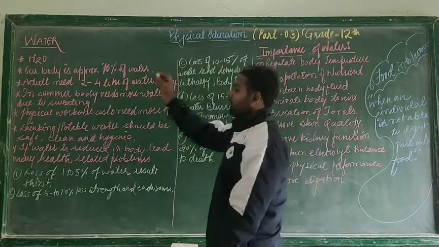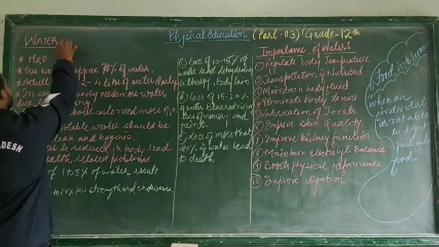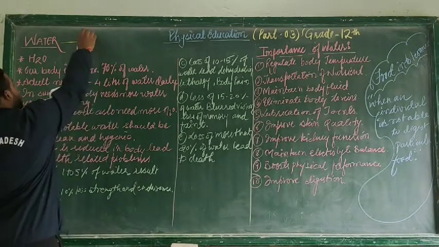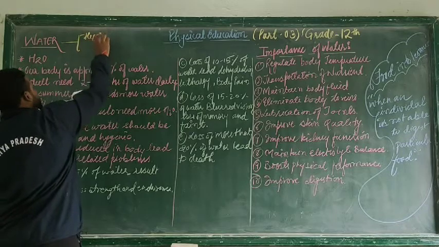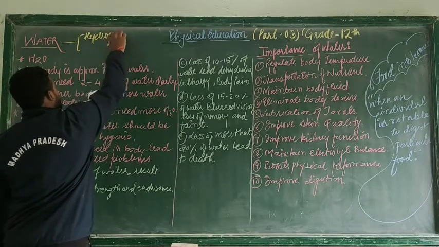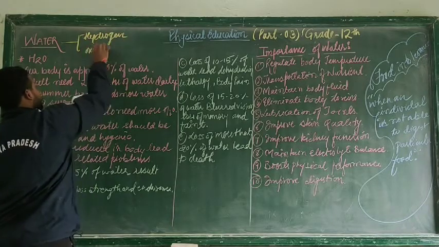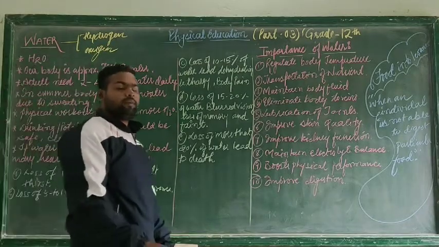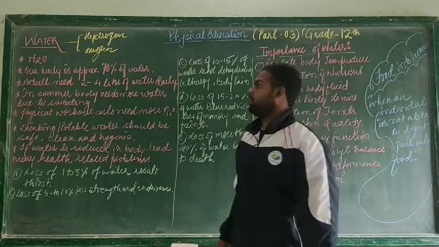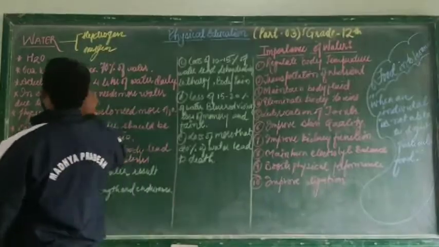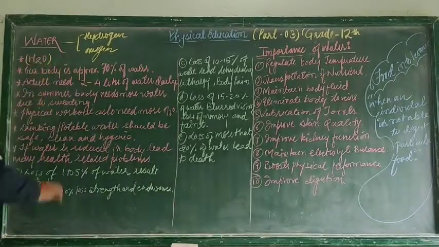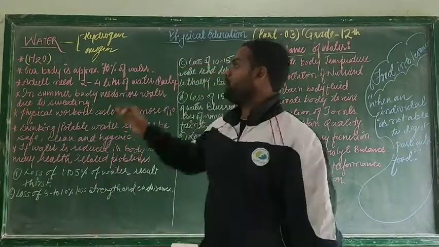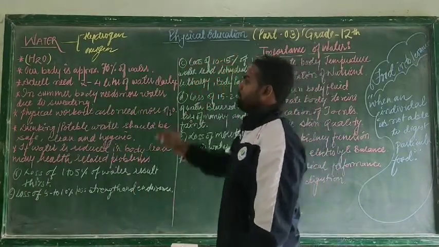Water is life. So first thing that we need to keep in our mind is that water is made up of hydrogen and oxygen. Alright, so what is the formula of water? The formula of water is H2O, that is 2 atoms of hydrogen and 1 atom of oxygen. So water is made up of hydrogen and oxygen.